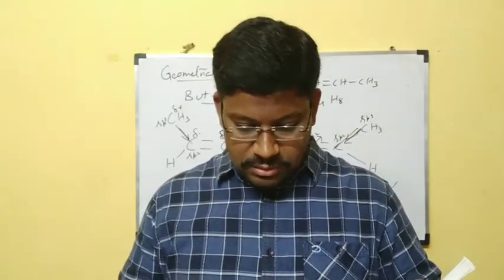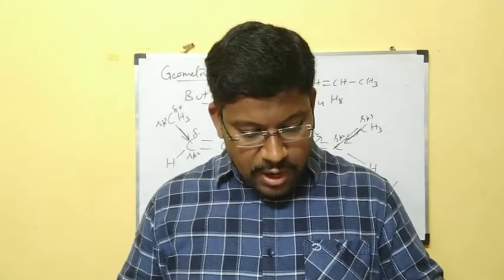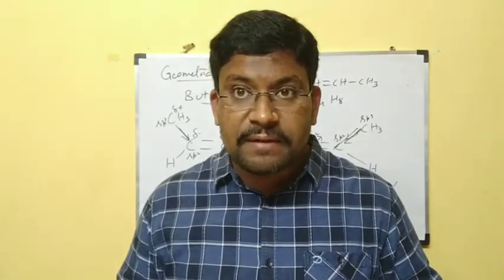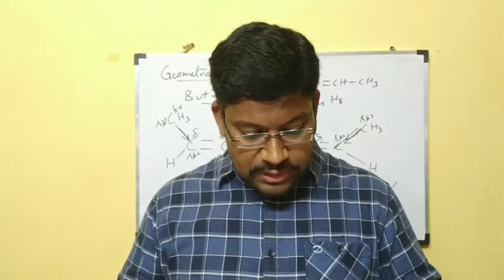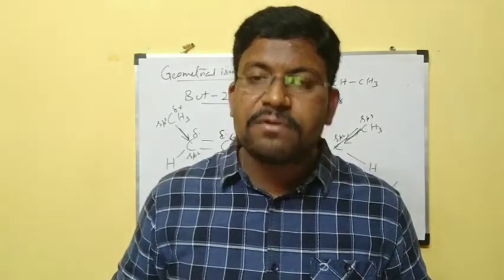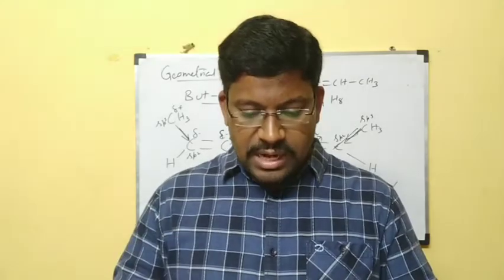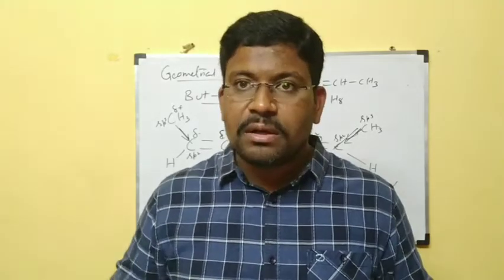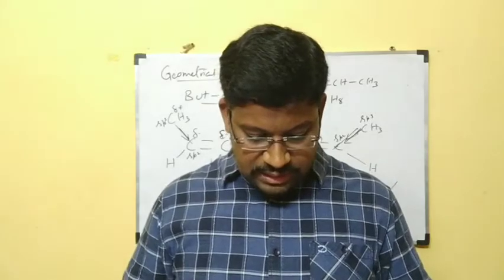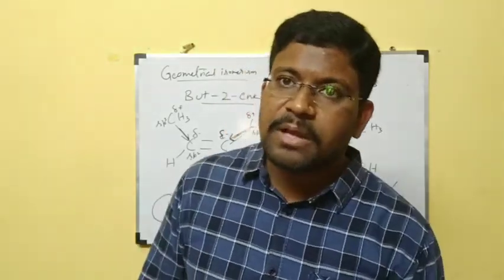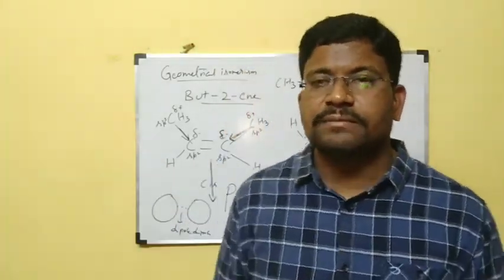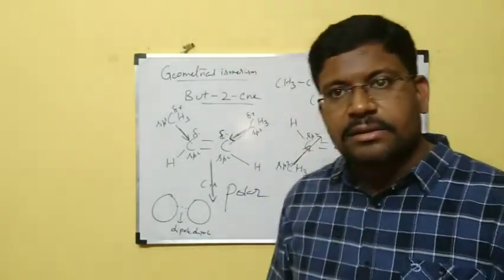Cis-butene has a boiling point of 277 Kelvin. Trans-butene has a boiling point of 274 Kelvin. Because of this difference, trans has the lower boiling point, 274, and cis has the higher boiling point, 277, because of this force. I hope you are clear.